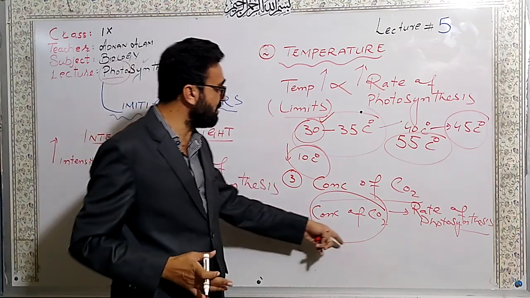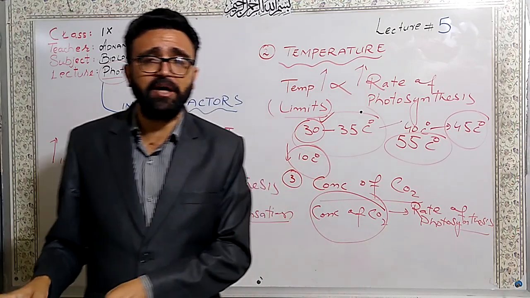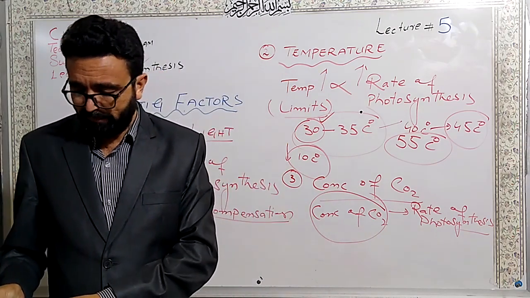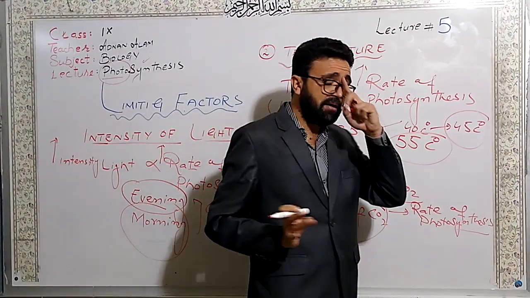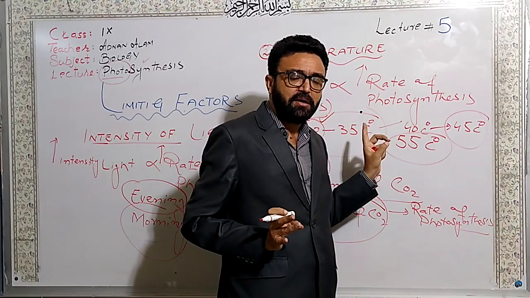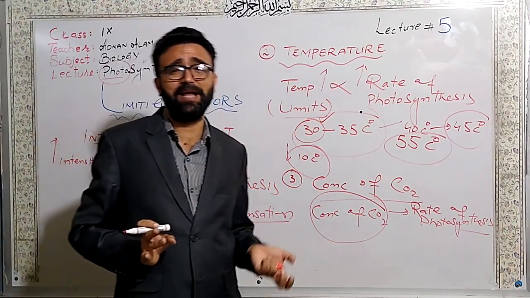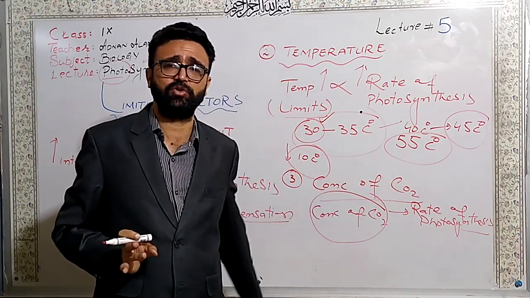So the concentration of carbon dioxide will increase the rate of photosynthesis, but in limits. And when it exceeds the limits, then its increase will negatively affect and reduce the rate of photosynthesis.